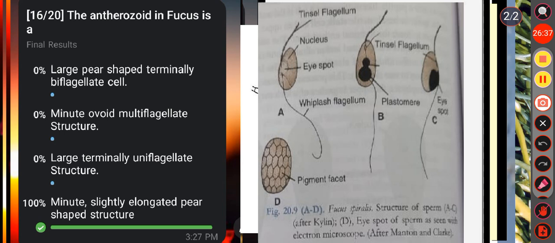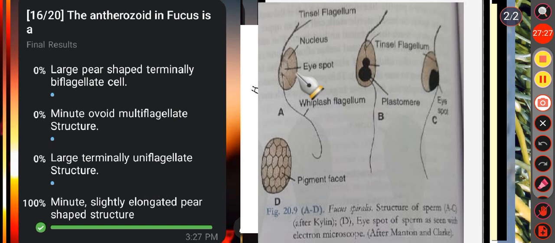Then question number 16, the antherozoid in Fucus is: Option A, large pear-shaped terminally biflagellate cell. Option B, minute ovoid multiflagellate structure. Option C, large terminally uniflagellate structure. Then option D, minute slightly elongated pear-shaped structure. Here the correct answer is option D.